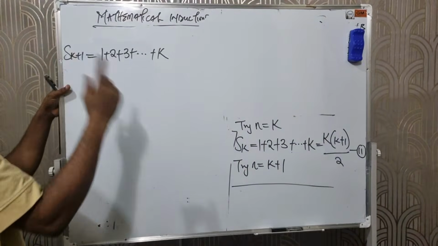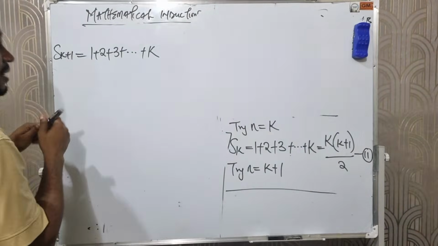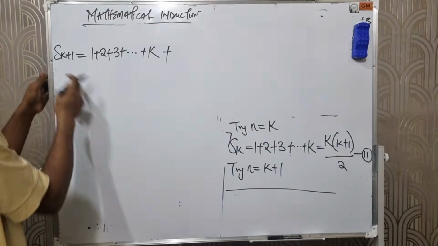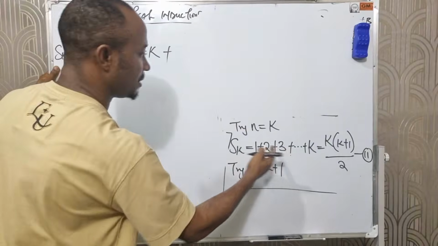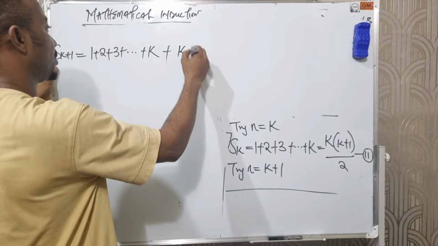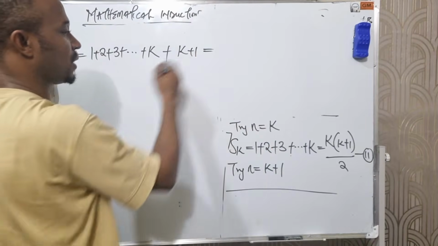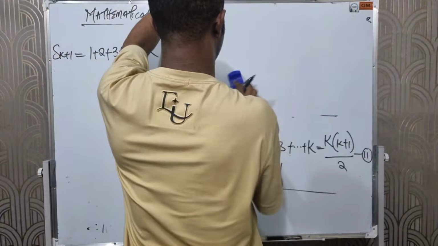I have to repeat when n equals 1 up to k, which is what I've done. Then plus, for n equals k plus 1, the next term will be plus k plus 1, all equals what? Let me repeat. I think I've cleaned the question itself.